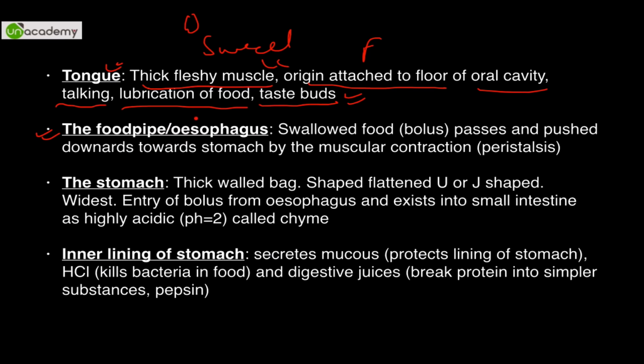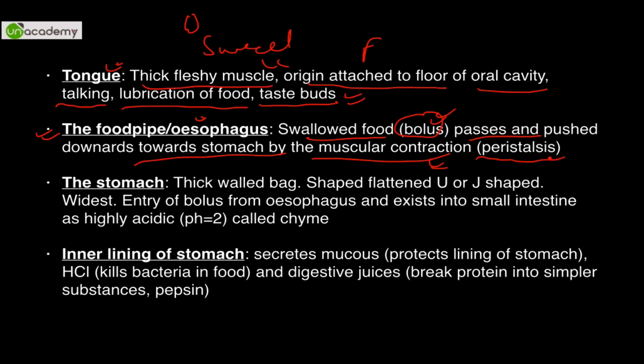Now the food pipe is also called the esophagus. That is where swallowed food, or bolus, goes. Bolus is the term, please remember it. Swallowed food mixed with saliva and bitten into small parts is bolus. It is pushed downwards towards the stomach by muscular contraction of the muscles of the esophagus.